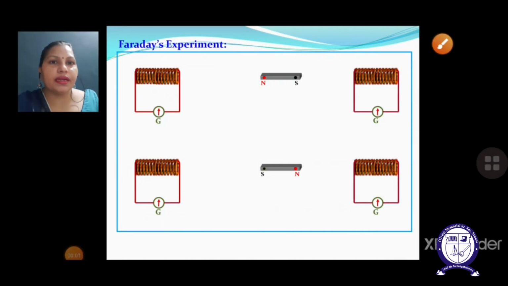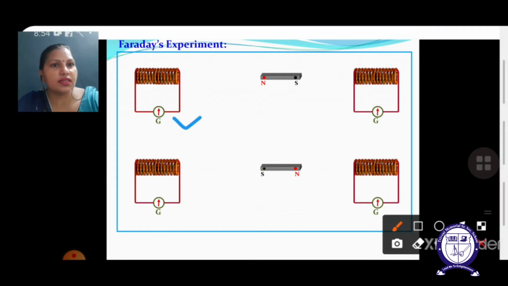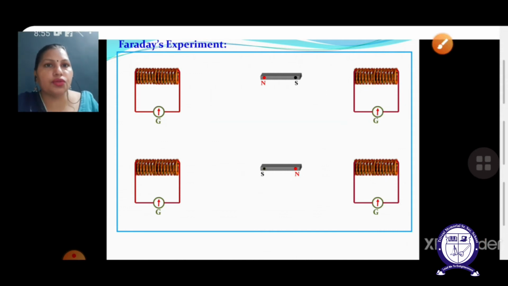Now we are going to discuss Faraday's first experiment, in which there is a coil, as you can see on the screen, and there will be motion of the bar magnet with respect to this coil. We are going to shift the bar magnet towards the coil or away from the coil, and both cases we see in the same diagram. Both coils show the generation of current, so we are going to discuss the induced current direction.